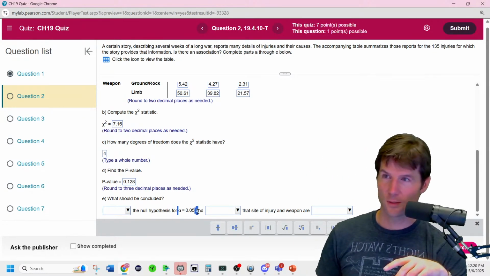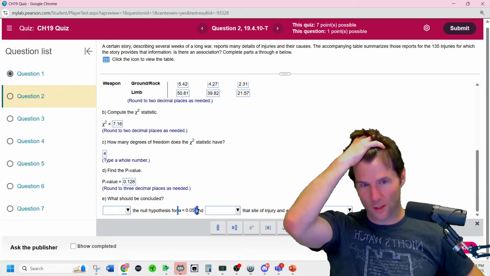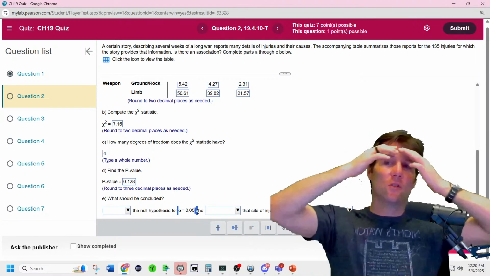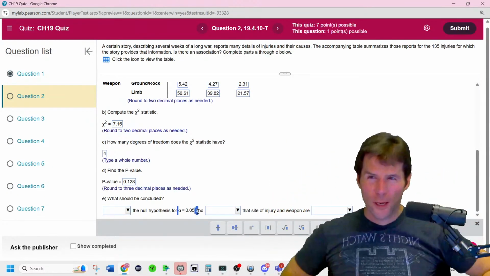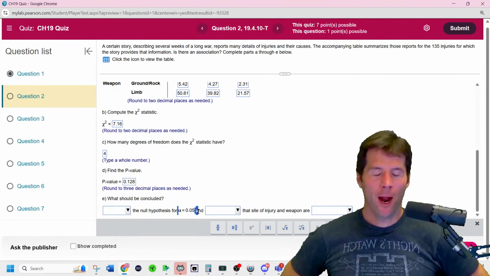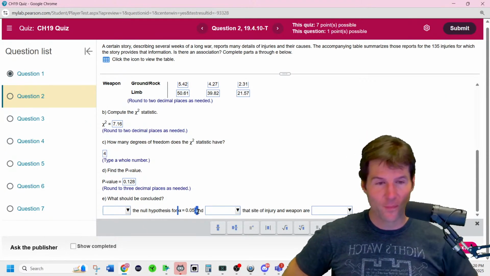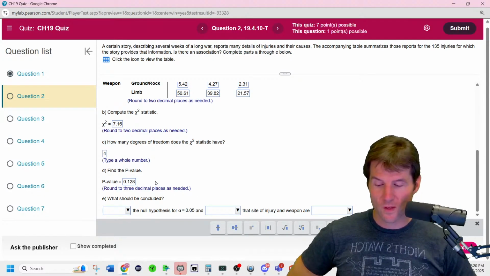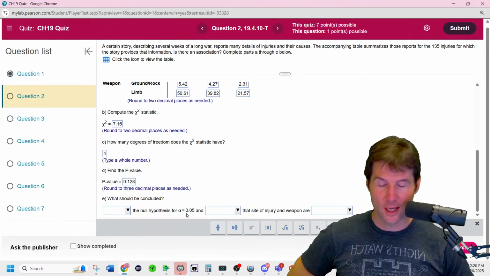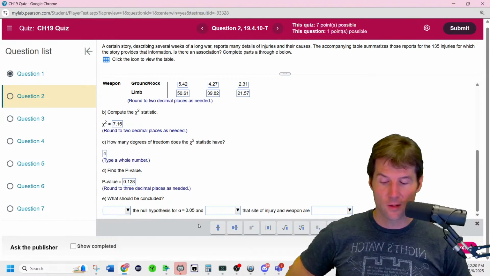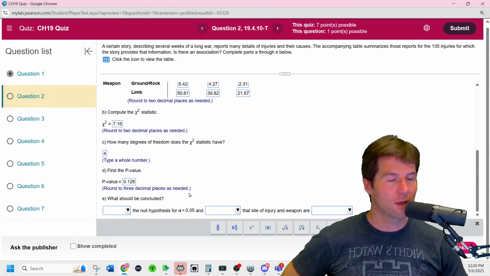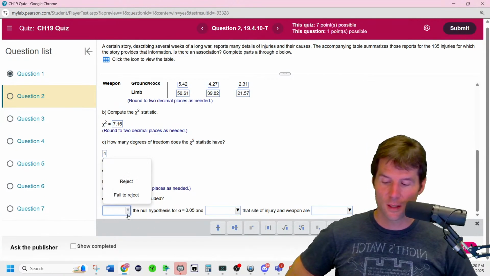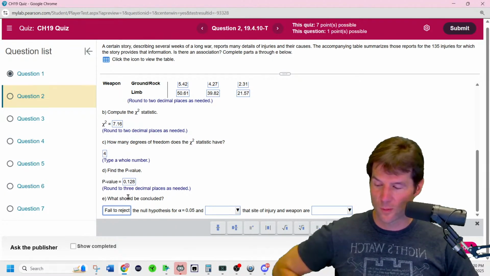What do we do here? Reject the null, not reject the null. When the p-value is low, reject the null. When the p-value is high, just let it fly. Low means lower than alpha. If the p-value is lower than alpha, reject the null. If the p-value is high, just let it fly. I say it a bunch of times so someone will hear it in their head in the back. By let it fly, we mean not reject, fail to reject. Same thing, it doesn't matter.